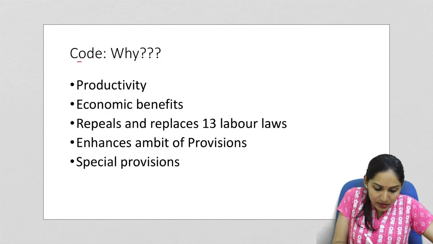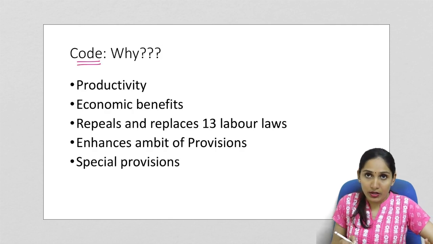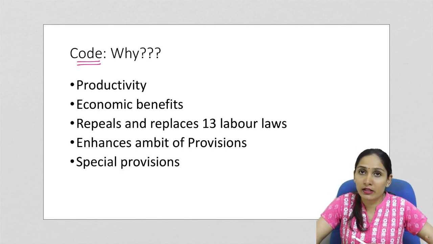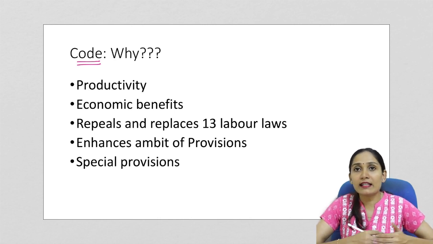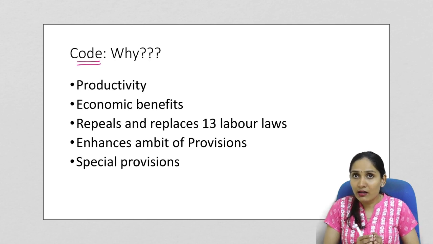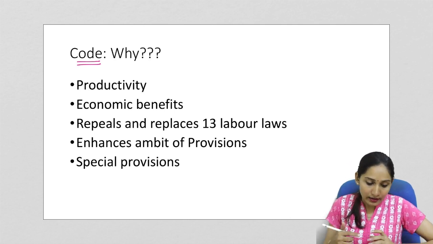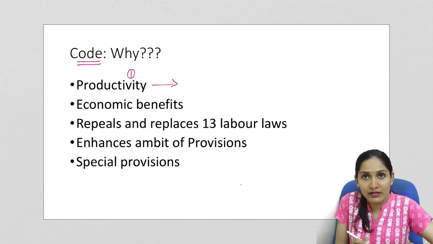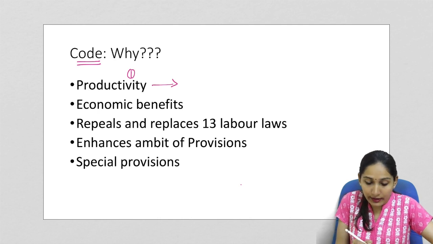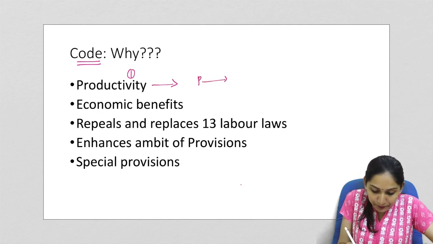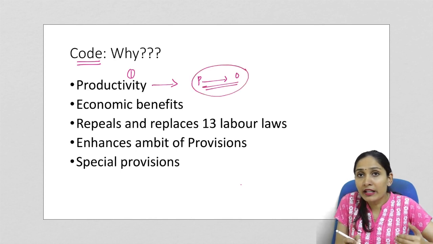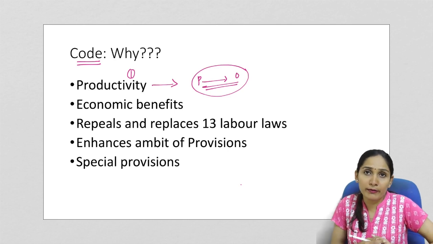Now, if we see what is this code or why the government introduced this code, the basic reason or generally we can say that this is to improve the working condition of the workers in the country and thereby increase the productivity. So this is the general answer. Now specifically let us see what is the target or the rationale of the government when government introduced this code. The first one is to increase the productivity. Now the productivity or output of any industry is dependent on the productivity of the worker. So the worker productivity and the output of the industry is directly proportional.